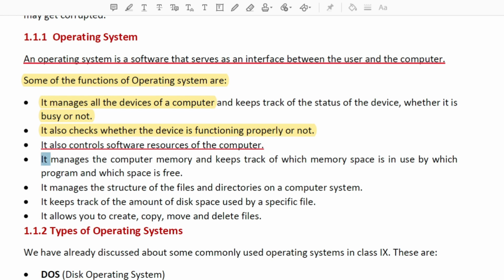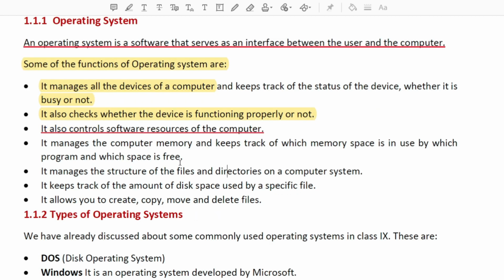Then the next point: it manages the computer memory and keeps track of which memory space is in use by which program and which space is free. Nowadays we have a 4 GB RAM computer, an 8 GB RAM computer, and the same with mobiles.